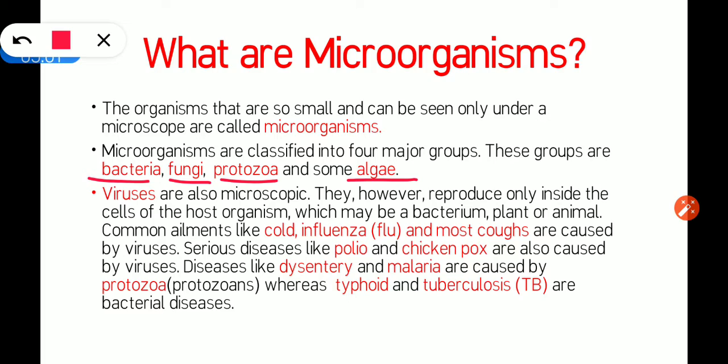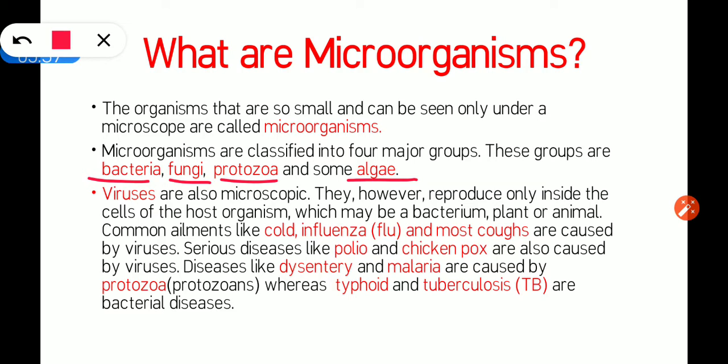What is the difference between virus and other microorganisms? Bacteria, fungi, protozoa, algae can survive everywhere and anywhere, in the air, in water. They can survive outside a host or inside a host also. They can multiply and reproduce anywhere. But a virus reproduces only inside the cells of the host organism.